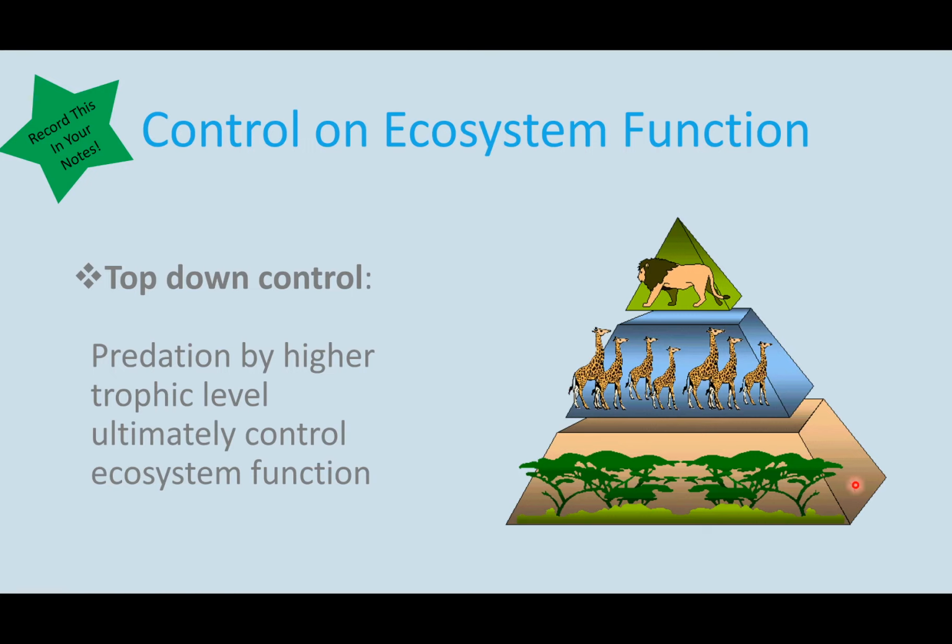So rather than the herbivores or the primary consumers setting a level for how much can exist above it, this one states that the predators at the top consume the organisms in the level below, which limits how much they can take from the bottom level and keeps it in check. So those are the two hypotheses for how an ecosystem functions.